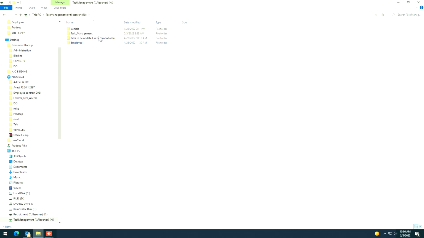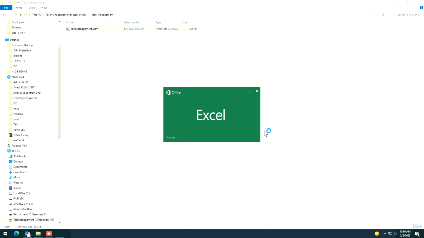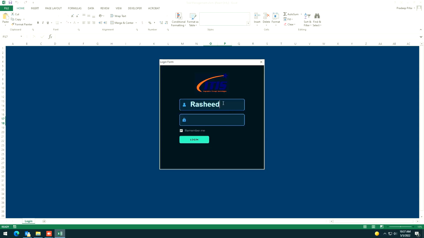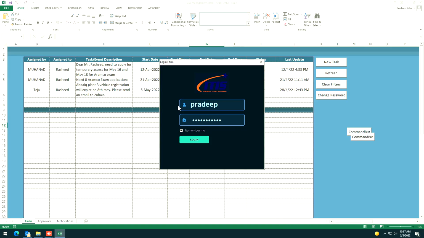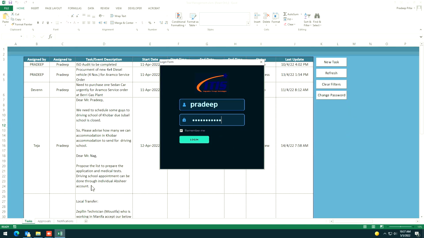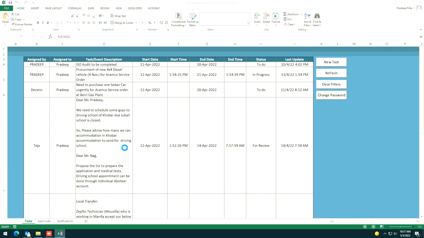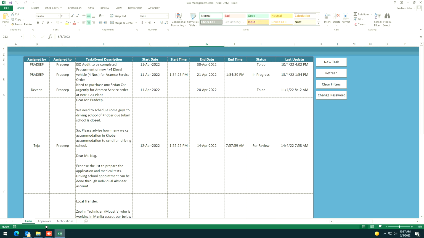Okay, now let us go to the task management again. Please, gentlemen, start using the task management sheet, because still only 50% of the people are using task management. So I'll use Pradeep. For the tasks, your own tasks or assigned tasks, please mention it here.